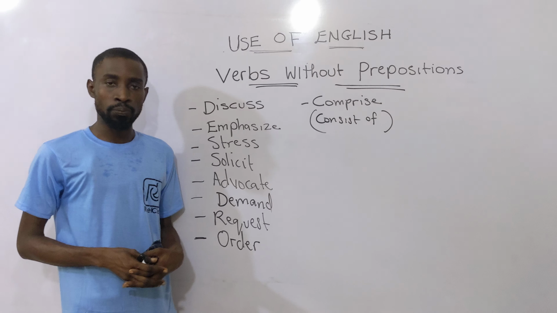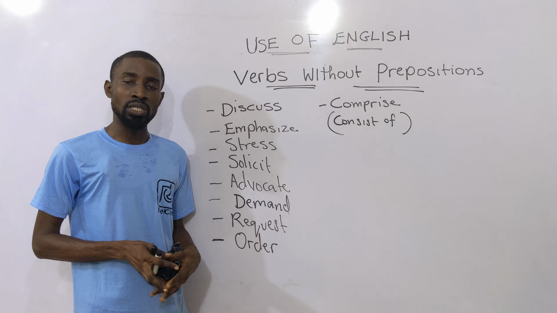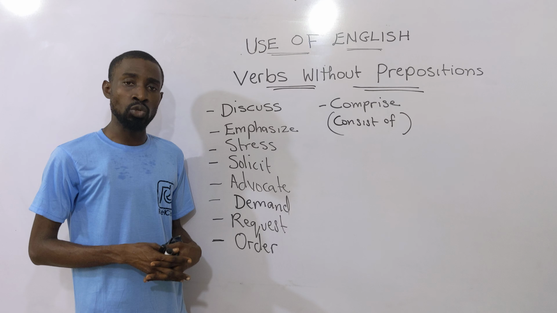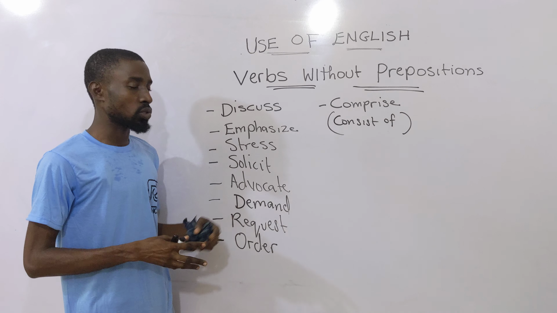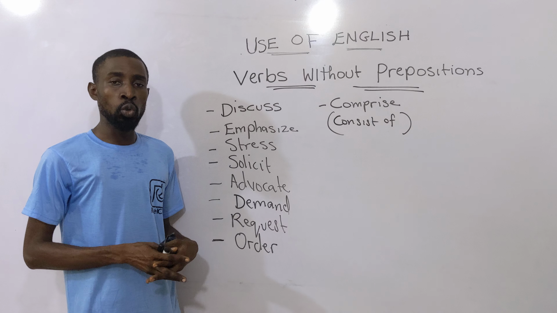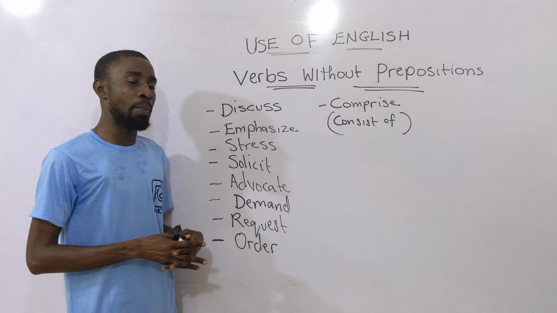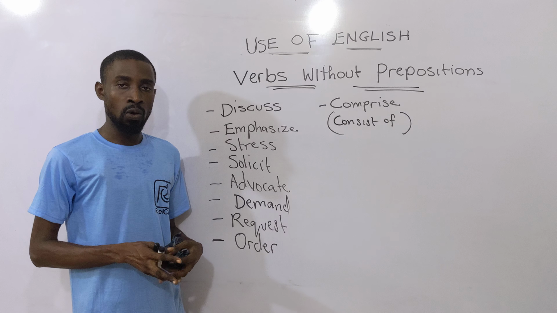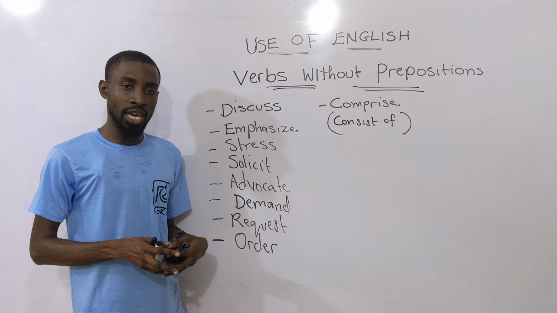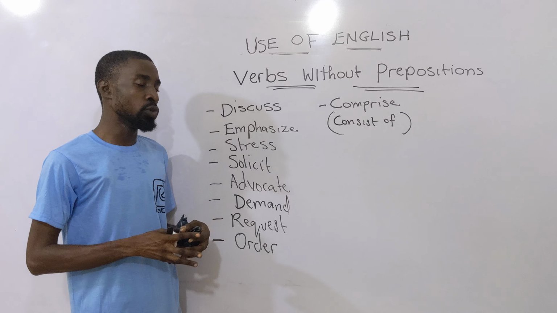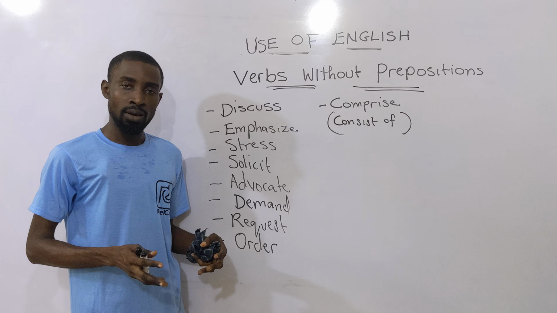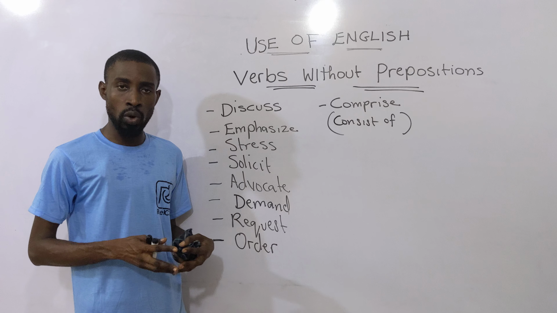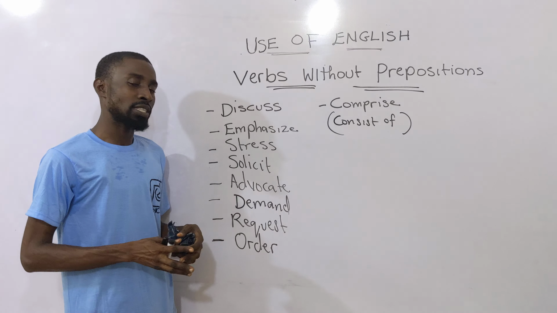Number one is discuss. Anytime you use discuss, never use the preposition about. It will be tantamount to grammatical blunder. Discuss does not go with the preposition about. So you do not say, we are discussing about politics. Rather, say, we are discussing politics. Again, don't forget, anytime you use discuss, don't use about. Never say, we are discussing about politics, but say, we are discussing politics.